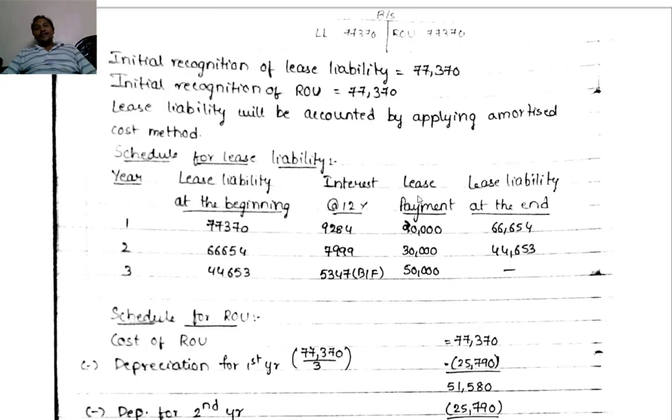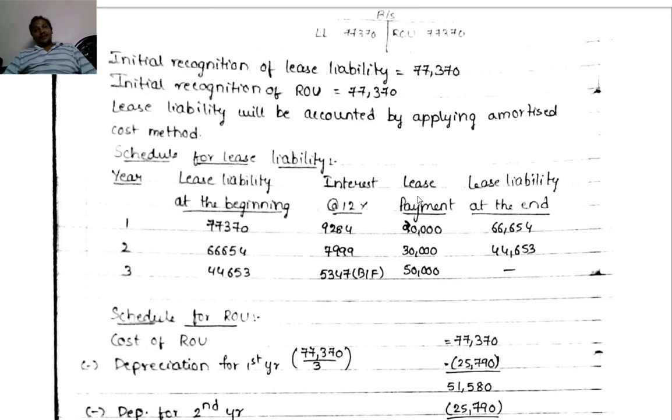Now, at the end of first year, we are paying 20,000. To that extent, liability reduces. So 77,370 liability plus 9,284 minus 20,000. Lease liability at the end of first year is 66,654.